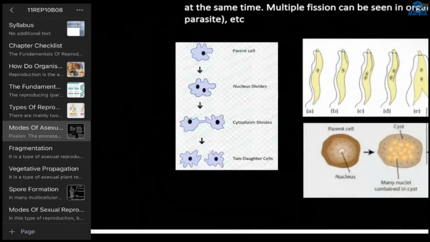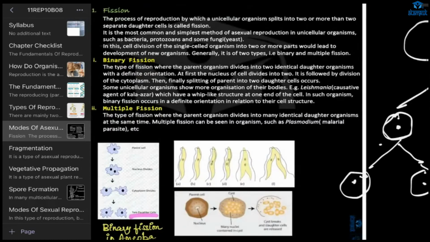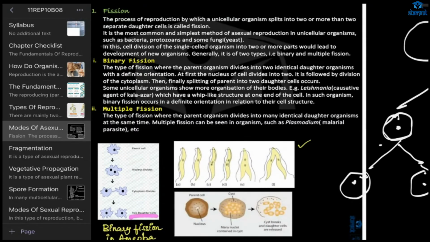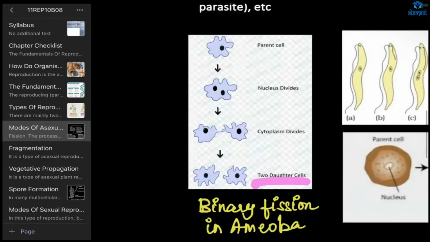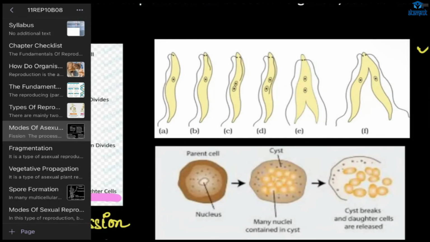How is this happening? This happens in amoeba. Here we have the parent cell. First the nucleus will divide, then the cytoplasm will divide, and it will become two individual daughter cells. This is binary fission. Now, first we have to see this: here the division can occur in any direction, you can split in any direction. But in this other case, the splitting is occurring only in this direction.